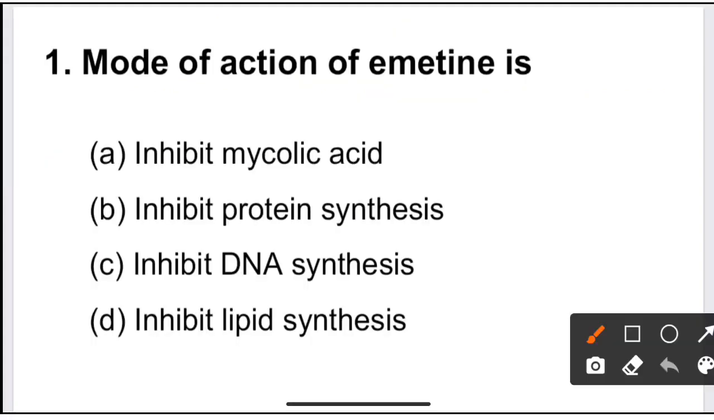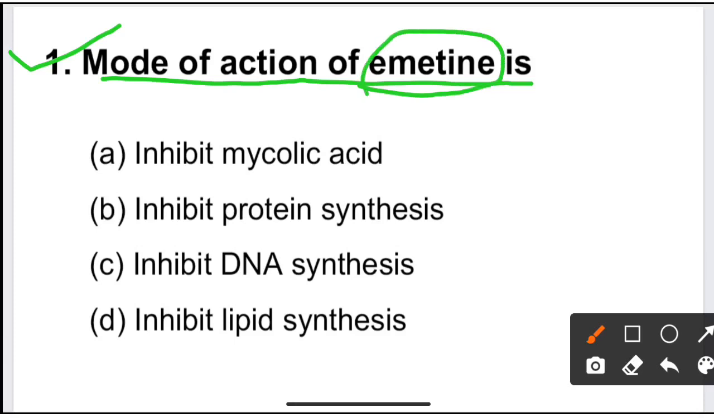The question number 1 is mode of action of emetine, which is an alkaloidal drug. They act by, given option is A, inhibit mycolic acid synthesis, option B is inhibit protein synthesis, option C is inhibit DNA synthesis, and option D is inhibit lipid synthesis.